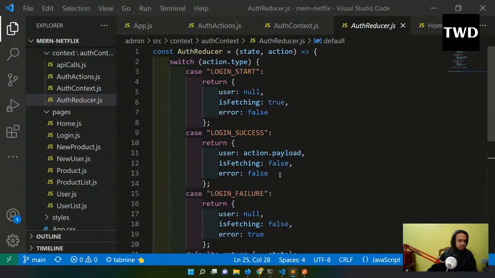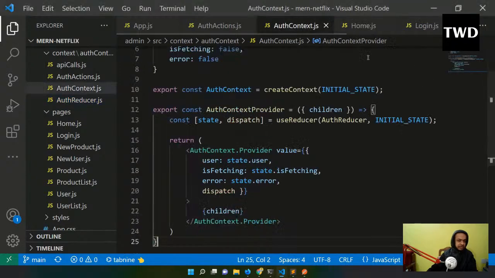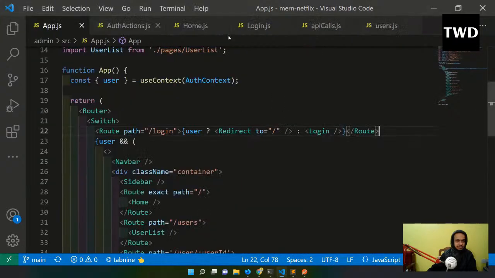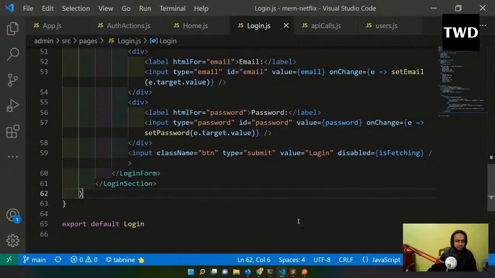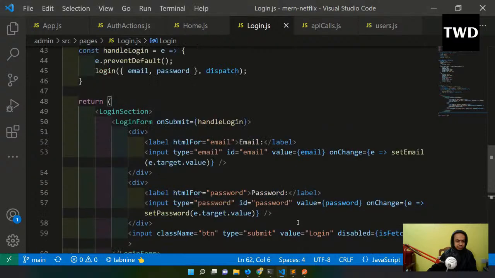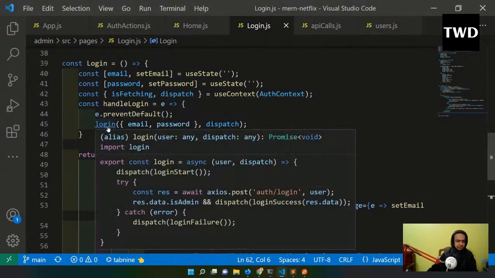Okay, but I'm calling it somewhere, so I think there is a problem. I'm calling it where? I'm calling it from the login actually. This login I'm calling it from it.